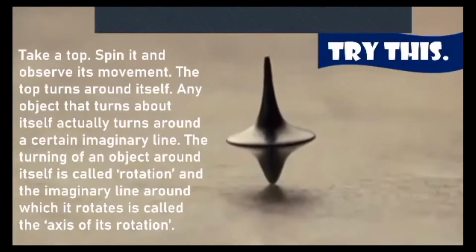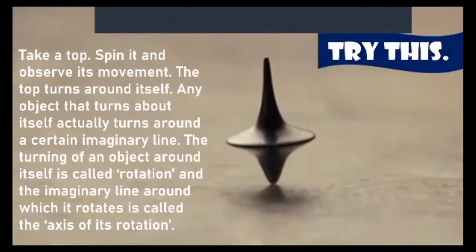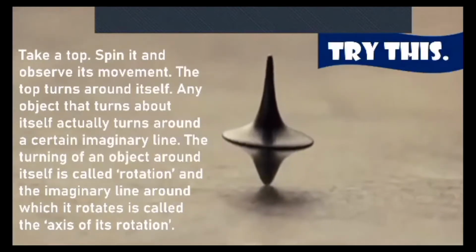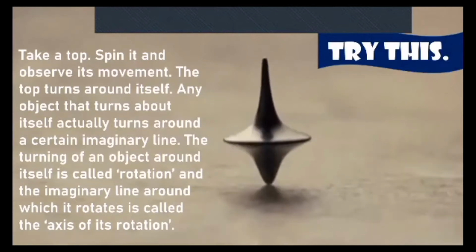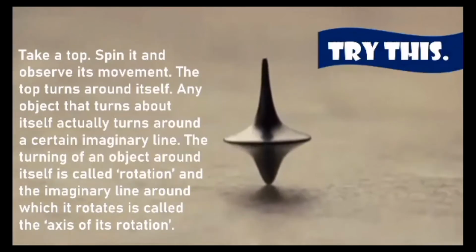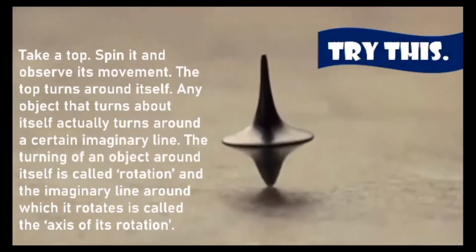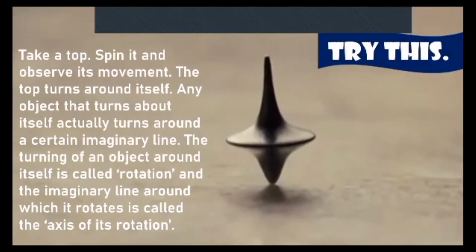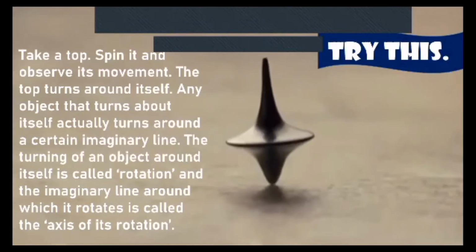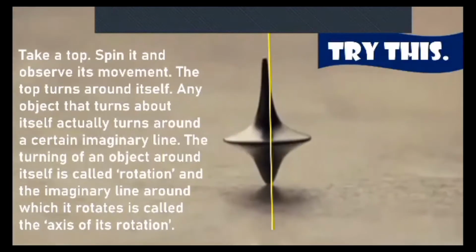I told you to keep a top with you. If you have a top with you right now, I'd like you to use that top. Come on, spin the top and see. When you spin, you see that the top turns around itself. Now, any object that turns around itself actually turns around a certain imaginary line. The turning of an object around itself is called rotation, and the imaginary line around which it rotates is called the axis of its rotation.